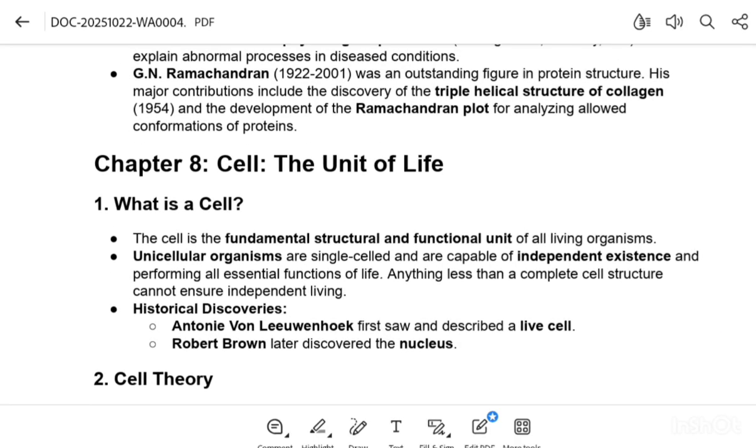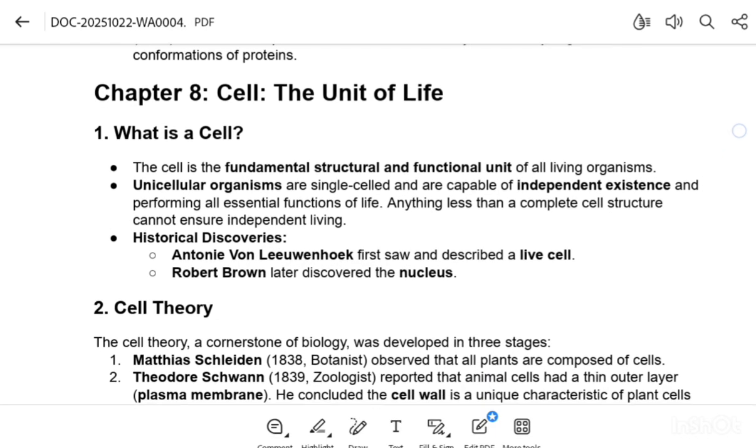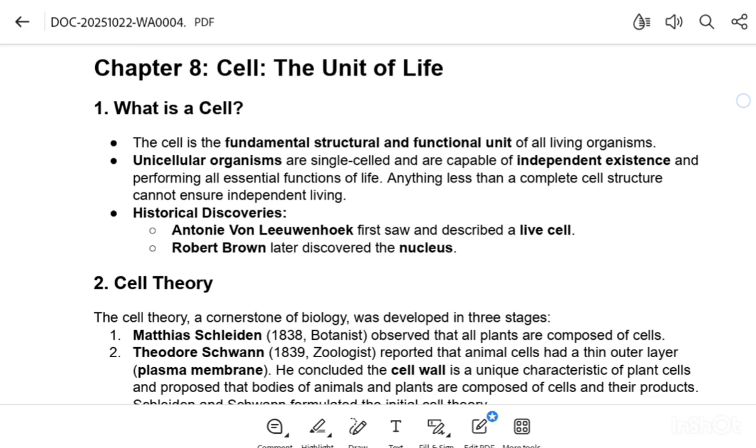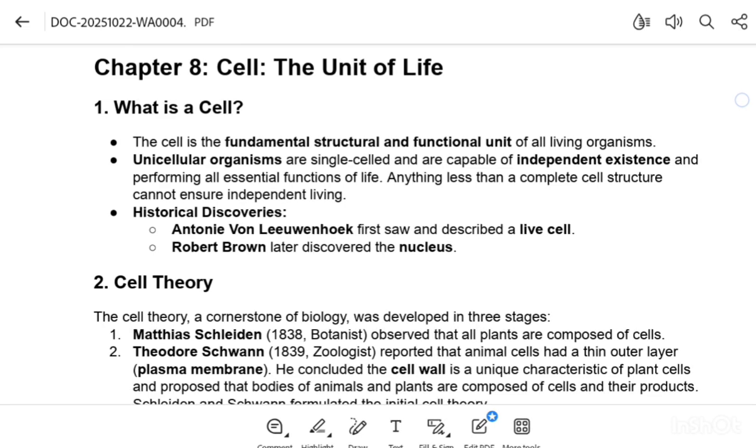Today we are going to discuss chapter number 8, which is Cell: The Unit of Life. So first of all, what is a cell? The cell is a fundamental structural and functional unit of all living organisms.